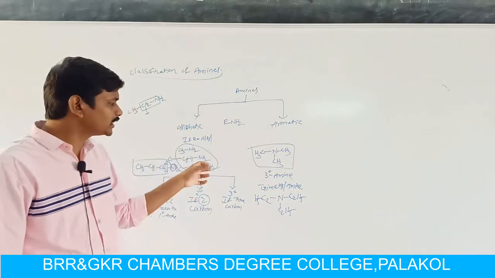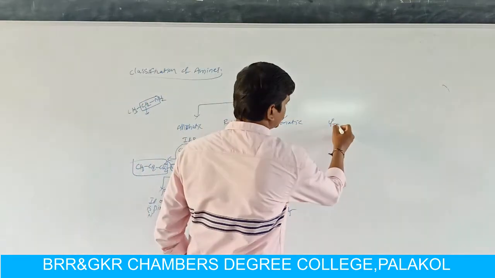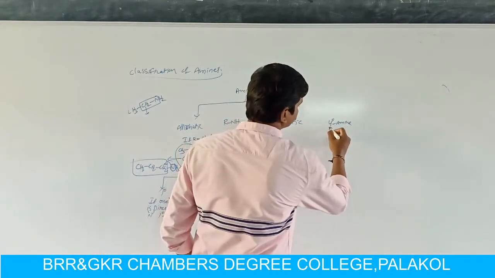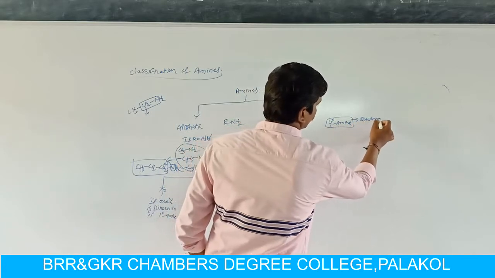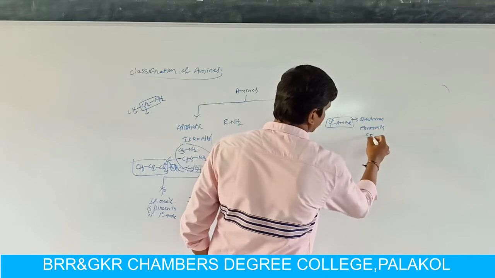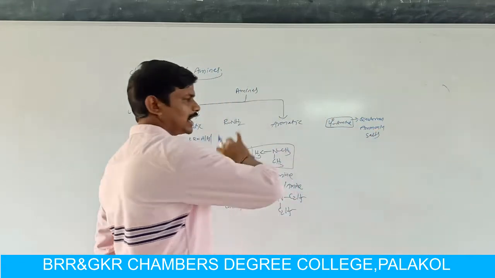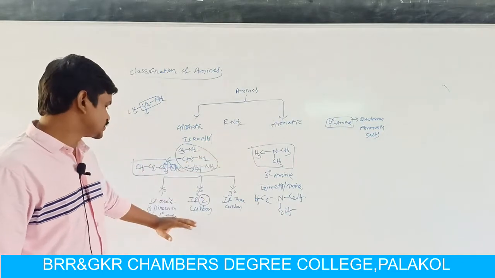Here we have another type of amine, that is quaternary amine. Simply these are called quaternary ammonium salts. So these amines are different from the other amines.